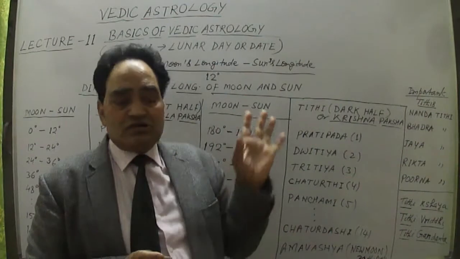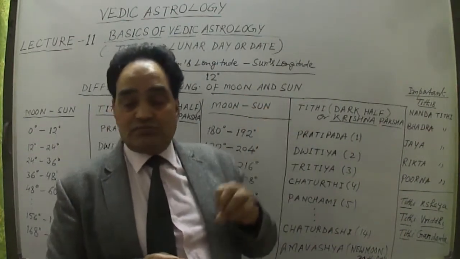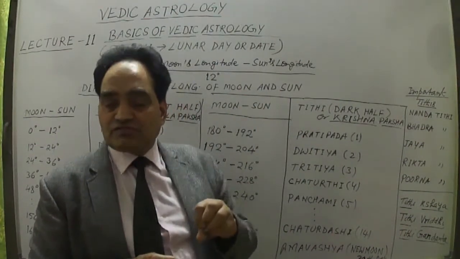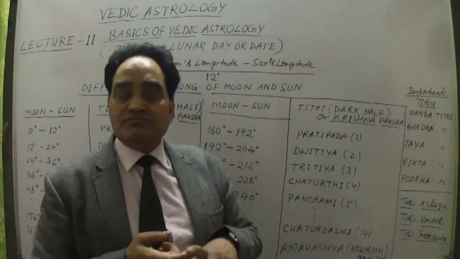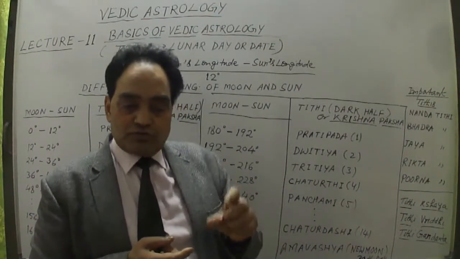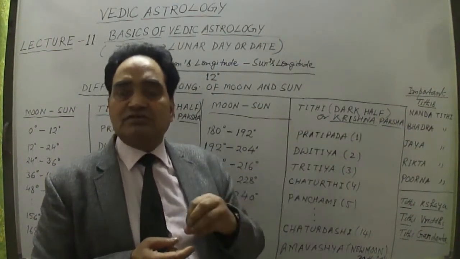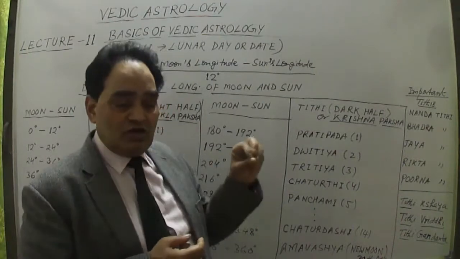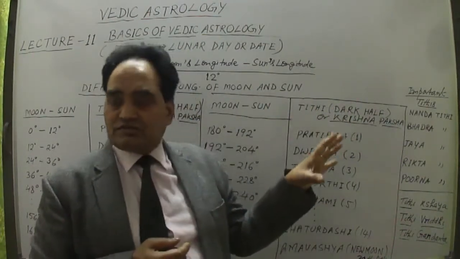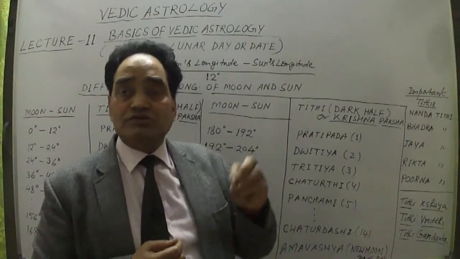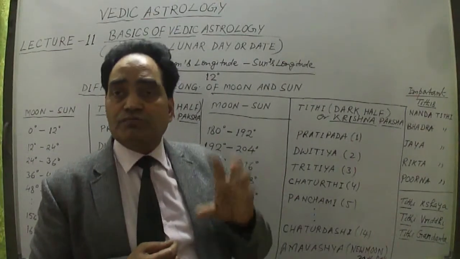But initially, since the time of Rig Veda, as I have told you a number of times, Rig Veda mentions that the moon is considered as a measurement of time. Since the Vedic time, all these things have been calculated on the basis of the moon's movement or moon's transit. Every day, how many degrees the moon moves, what is the moon's day, or moon's Tithi or moon's date. This is known as Tithi.